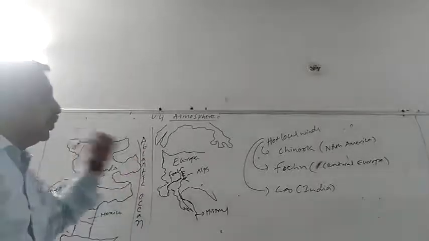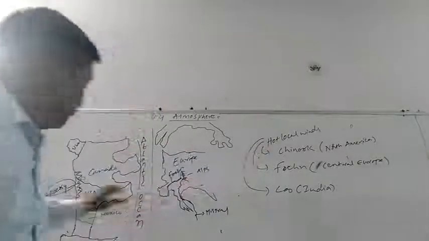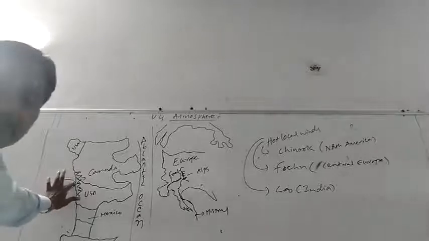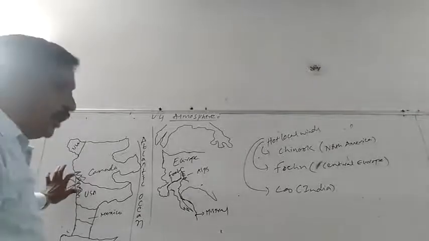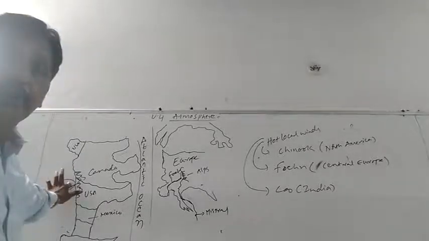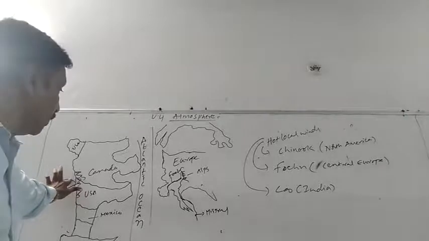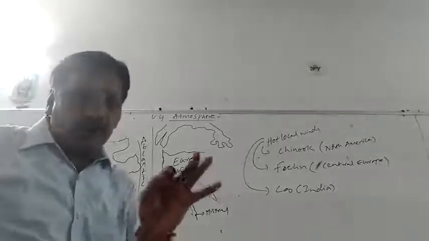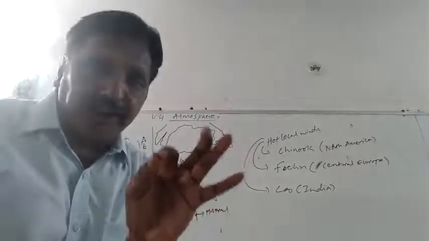So these local winds occur here in the Rocky Mountains, to the west of North America. The Rocky Mountains lie to the west of North America. You can see in the picture, right? The highest peak in these mountains is Mount McKinley.